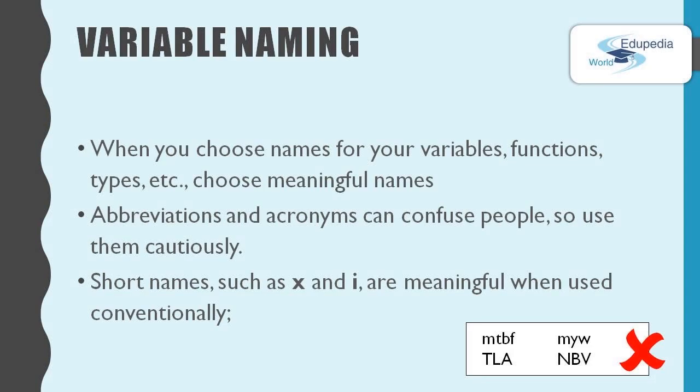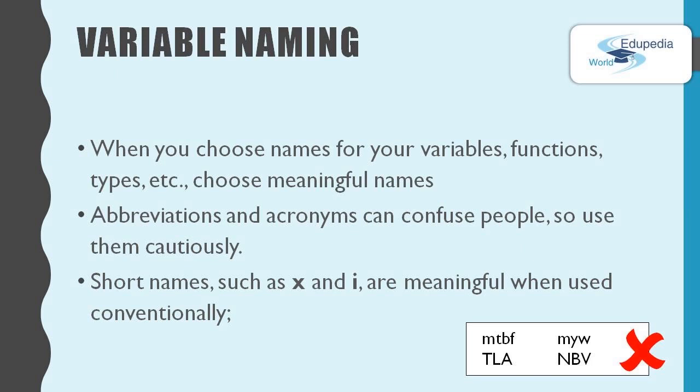When you choose names for your variables, functions, types, etc., choose meaningful names. That means choose names that will help people to understand your program. Even you will have problems understanding what your program is supposed to do if you have littered it with variables with easy to type names like x1, x2, x3 and p3. Abbreviations and acronyms can confuse people, so use them very carefully. Take a look at these acronyms in here. These acronyms were obvious to us when we wrote them, but after some time you'll even forget them.